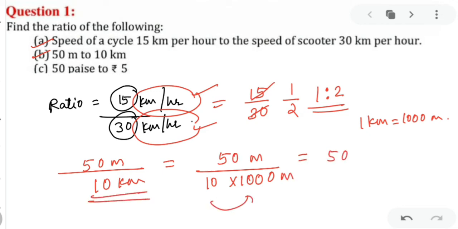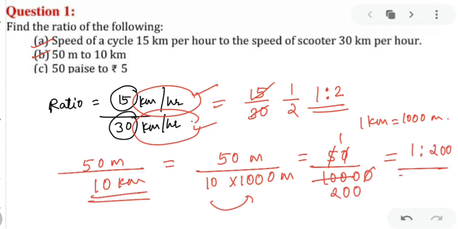So you got 50 upon 10000, something like this. Okay, my dear kids, so 5/1000. So that will be 1:200. Is that clear? Okay, your next is third.